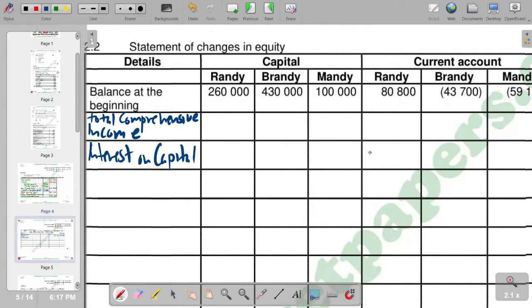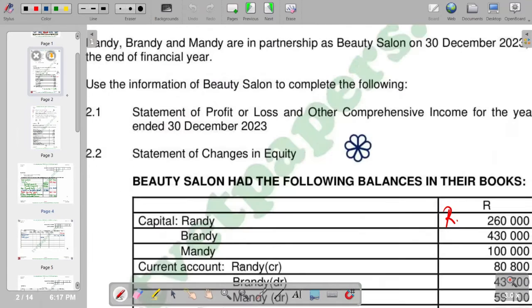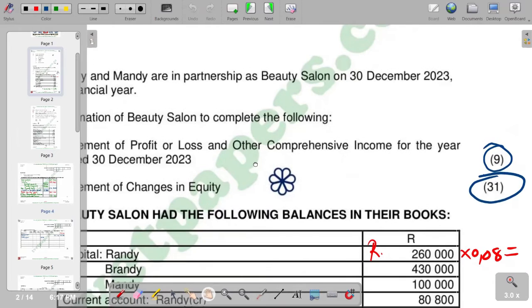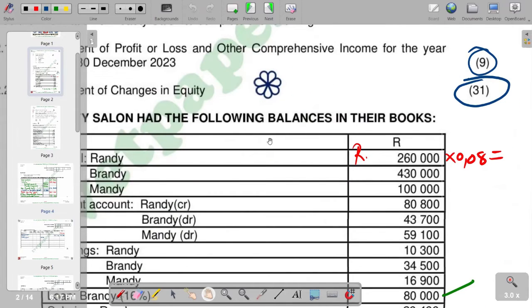Here, it's current account, 20,800. Then interest on capital for brand, we multiply the one that we are given by the capital balance by 0.08. So for branding, it's 430,000. So we are multiplying it by 0.08. So we calculate it, we are going to get your answer as 34,400. Calculate it and see what we get.